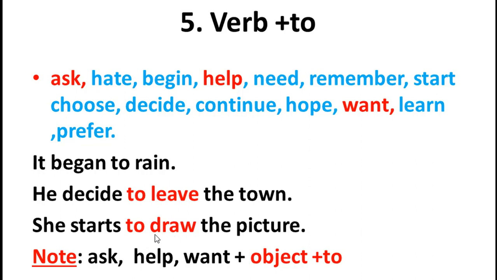አንልም, she starts draw the picture አንልም. So the right structure ይሄንን እንጠቀማለን ስለዚህ start plus to ይወስዳል: to plus verb form or base verb of the word draw እንጠቀማለን. What that is? Look here: ask, help, want plus object plus to plus verb. እዚህ ጋር ሬድ ማርክ ያደረኩባቸው ምን ይፈልጋሉ? verb plus to ነው ስትራክቸራቸው, basically ግን ምን ይፈልጋሉ አንዳንድ ጊዜ